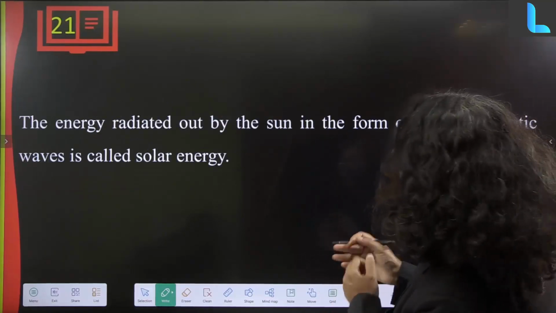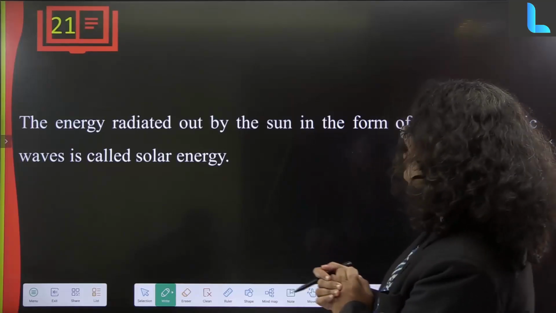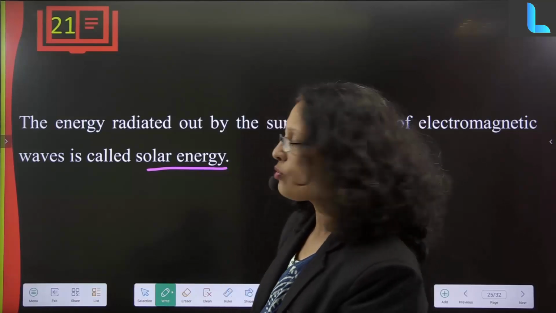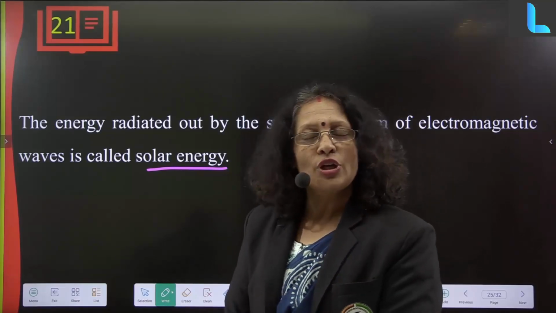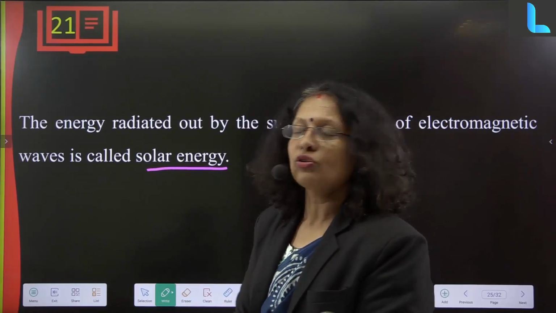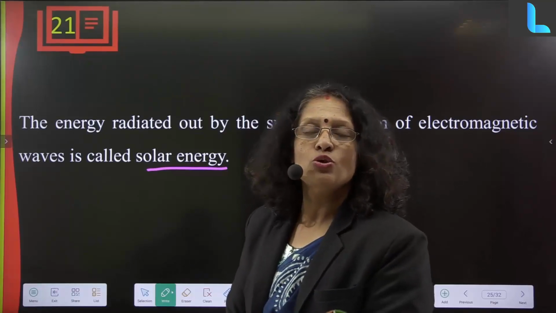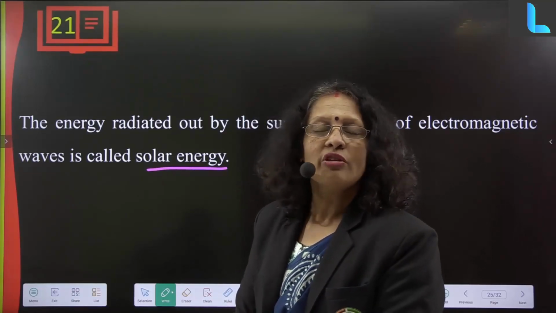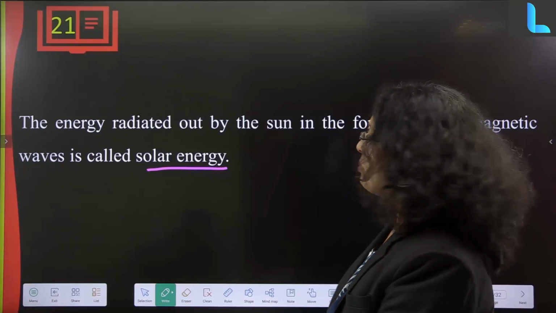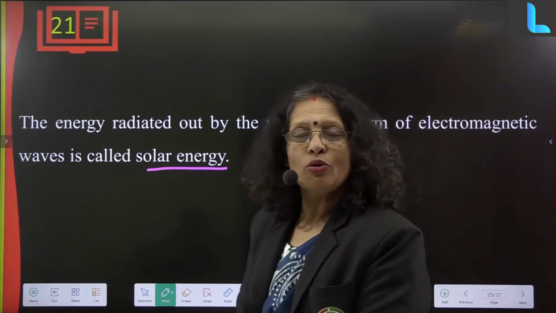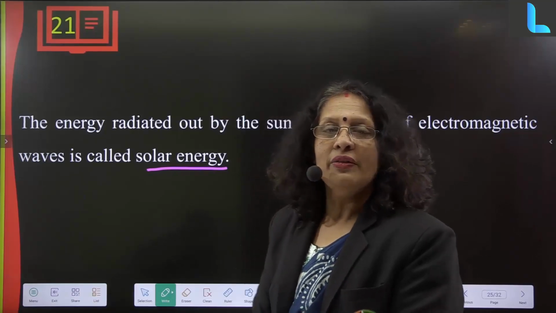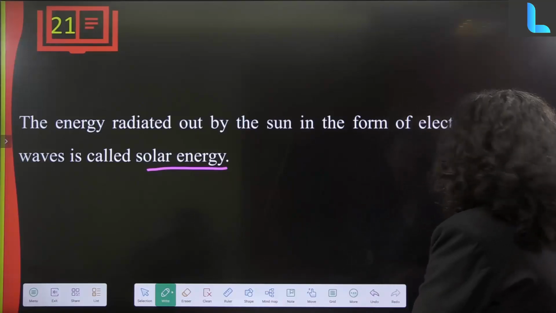The energy radiated out by the sun in the form of electromagnetic waves is called solar energy. Solar energy is a very good source of renewable energy, which can be used for traffic lights, solar heaters for heating water, and factories also run on it many times. Solar cookers capture the radiation so food can be cooked in them. Although it takes a long time, and the hot sun is required constantly. In places where sunlight is not available for so long, it is very difficult to use. That is one of the drawbacks.